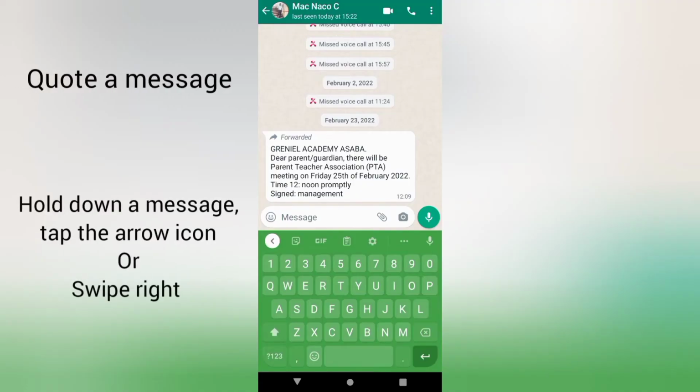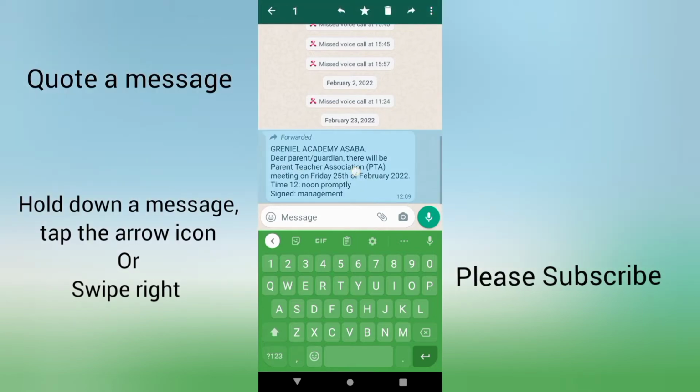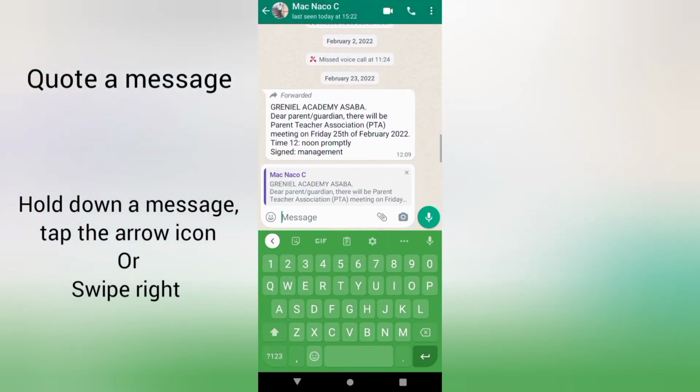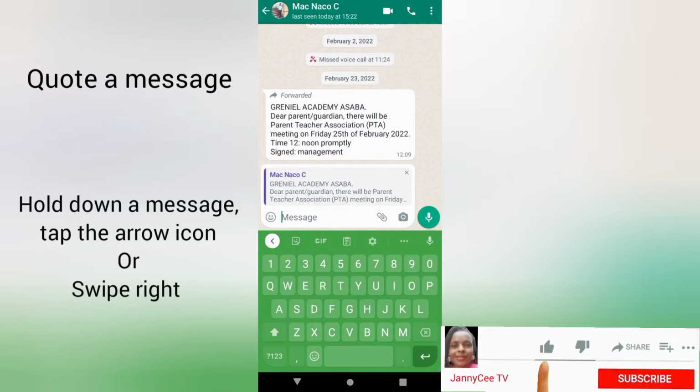To quote a message like this, you simply tap and hold. At the top here are options. Click on this and this message will be ready to be quoted.